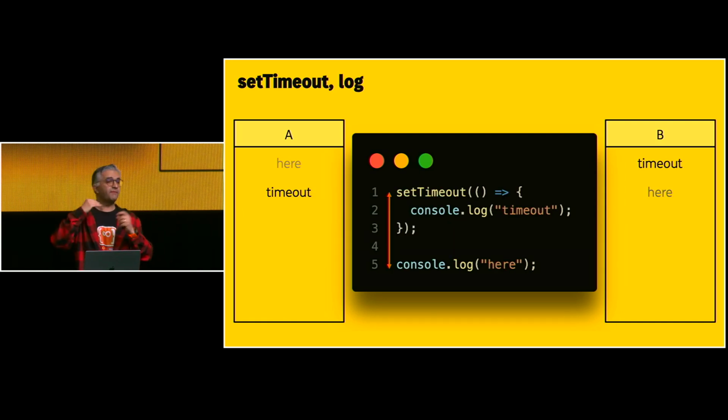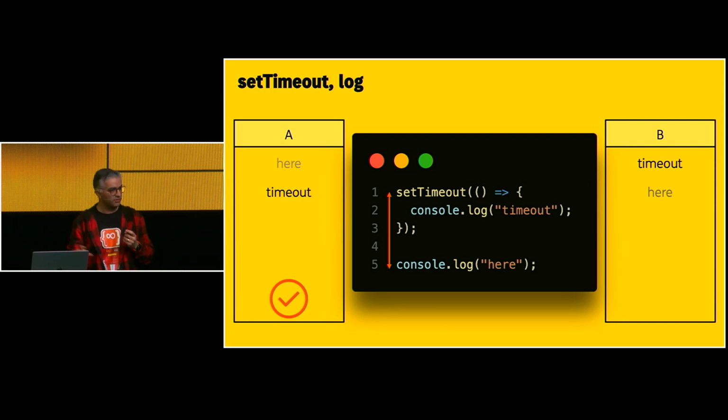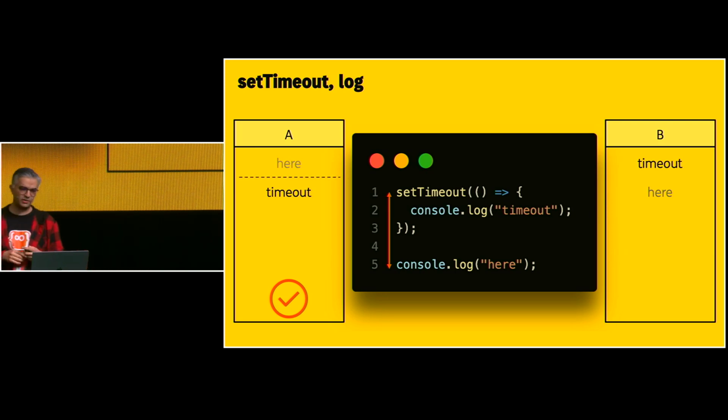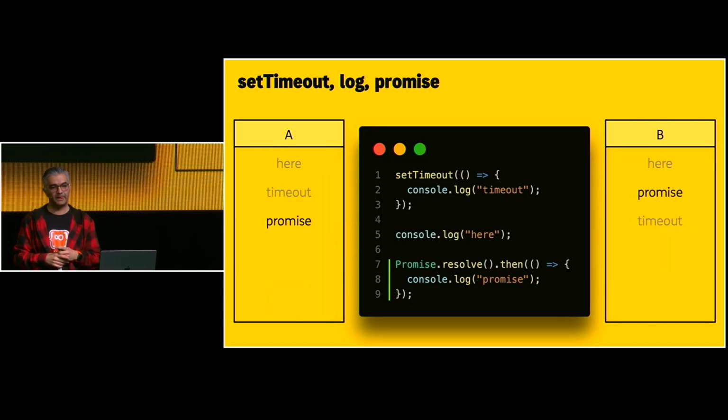So what if I swap them? First set timeout, then console log. Does it change anything? No, it doesn't. Again, A is correct. Why? Because, again, that process is supposed to happen, but console log here would be the first. So render, again, happened between here and the timeout. Why? We're going to see.